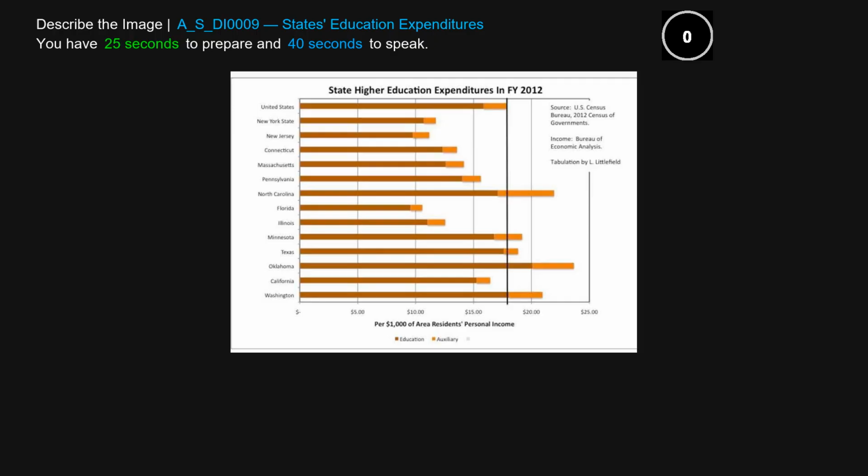The highest one was North Carolina with more than 20,000 per 1,000 of area residents' personal income, and the lowest one was Florida, which is 10,000 per capita income. California and Oklahoma remain in between. To conclude, this picture gives us information about state higher education expenditures.